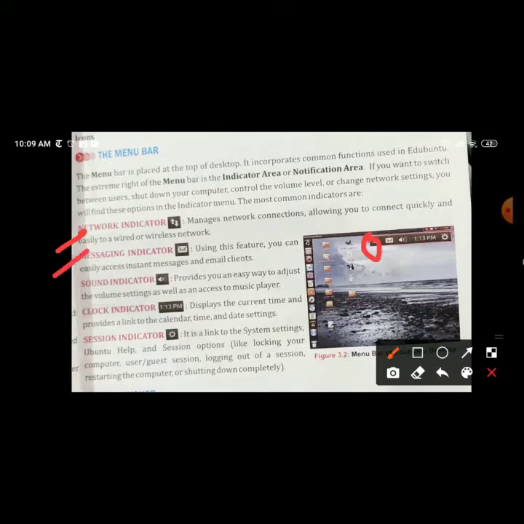Next is the messaging indicator. Using this feature you can easily access instant messages and your email client. From this you can see the messages and emails. Sound indicator. With this indicator you can increase or decrease the volume, meaning adjust your volume settings. Next is the clock. Here you can see the time, and you can also change the time from here.